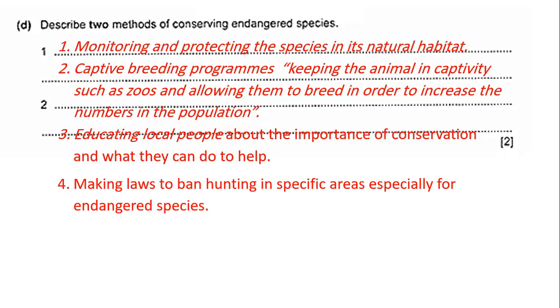Describe 2 methods of conserving endangered species. All of the methods of conserving endangered species: making laws, educating people, captive breeding, monitoring and protection. Why didn't I mention the seed banking? Because here we're talking about animals or fish in this question.